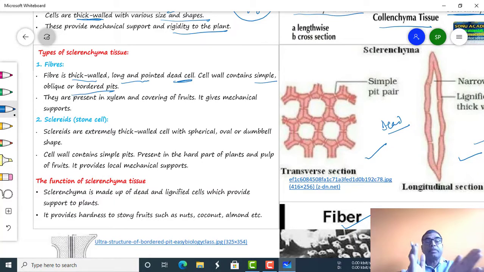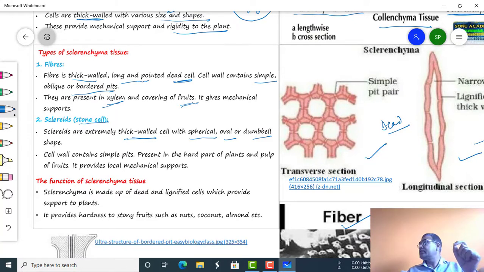They are present in xylem and covering of fruits. It gives mechanical support. Then what are the stone cells or sclerids? Sclerids are extremely thick walled, with either spherical, oval or dumbbell shape.